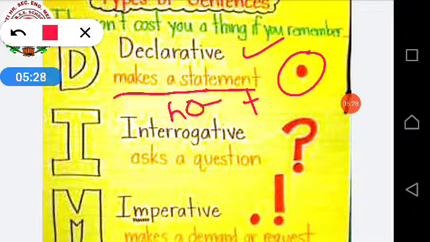So, what are declarative sentences? Declarative sentences are the sentences which make a statement. That statement could be positive, that statement could be negative. Positive statement is also known as affirmative statement. And how do you complete this? After completion of this statement, you have to put a full stop. Without this, it will not be termed as a sentence, a declarative sentence.